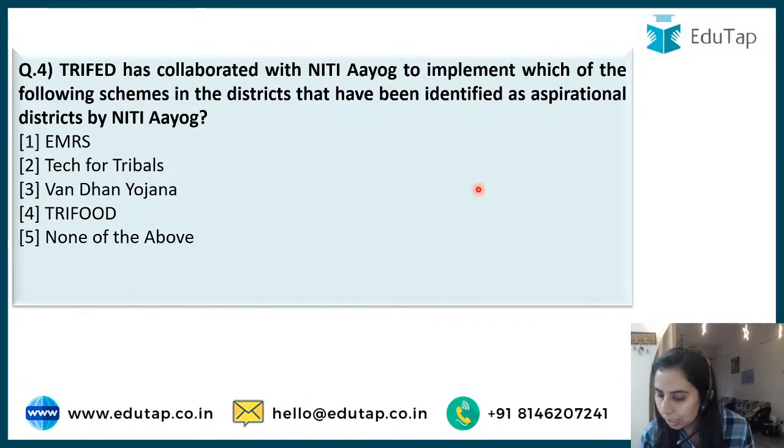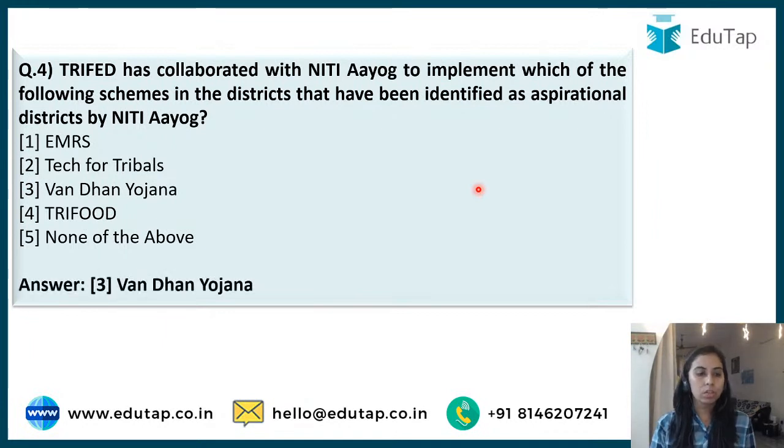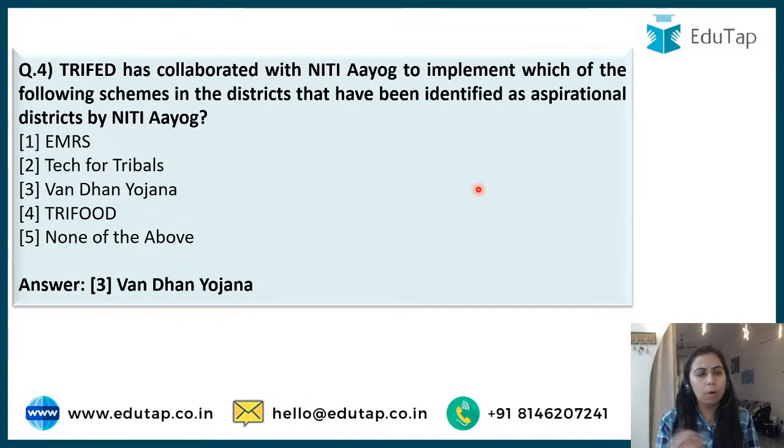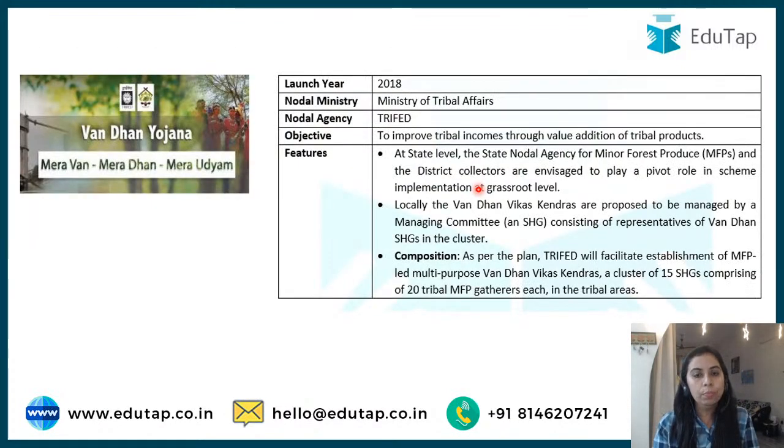Let me see the students. I'm sorry if I miss out a few names, guys, because a lot of students are now answering. So 3 is the right answer, Vandhan Yojana, and that's right. To tell you about this Vandhan Yojana, the nodal ministry is the Ministry of Tribal Affairs. The nodal agency of Vandhan Yojana is TriFed. So if you have read about TriFed, you can easily identify which of these schemes is being implemented by the tribal ministry. To improve tribal income through the value addition of tribal products, this particular scheme is being implemented.